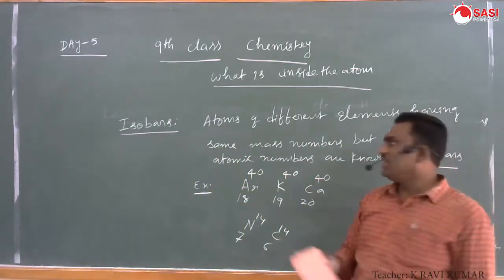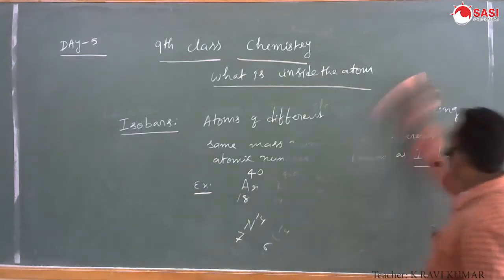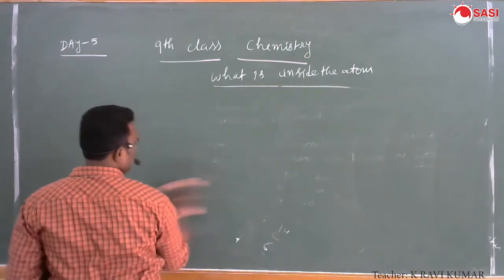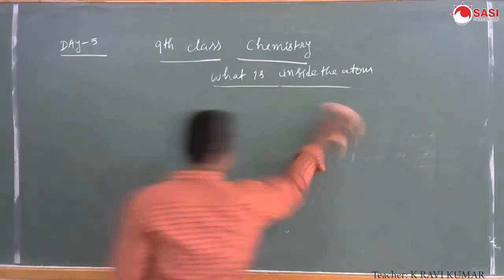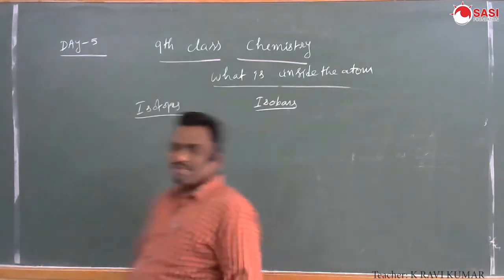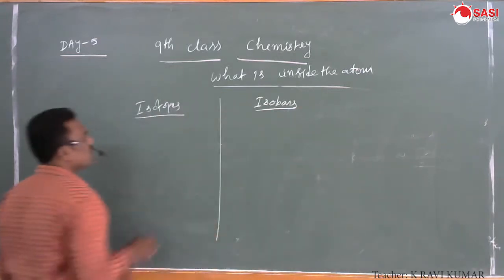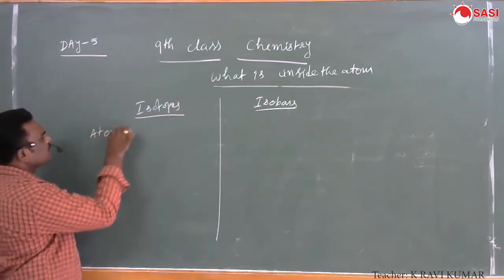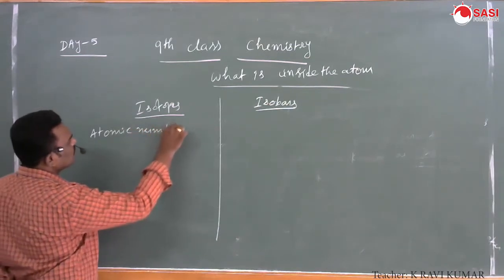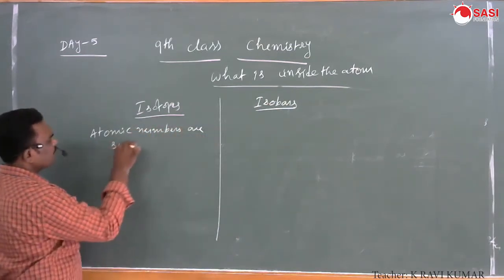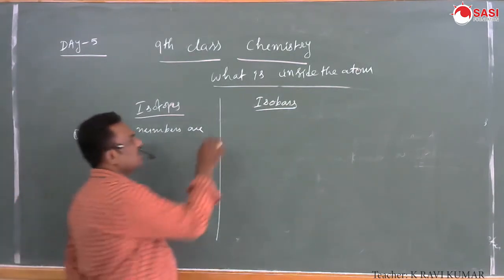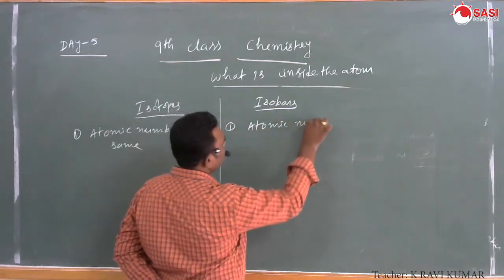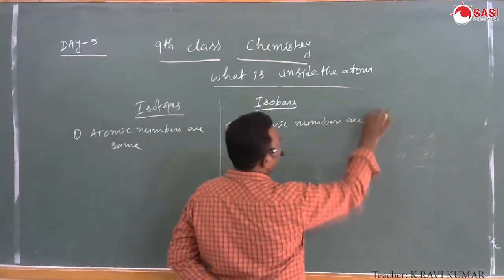What is the difference between isotopes and isobars? In isotopes, atomic numbers are the same. In isobars, atomic numbers are different.